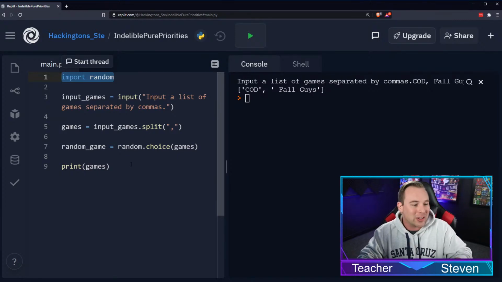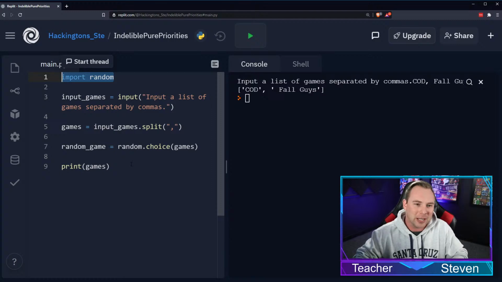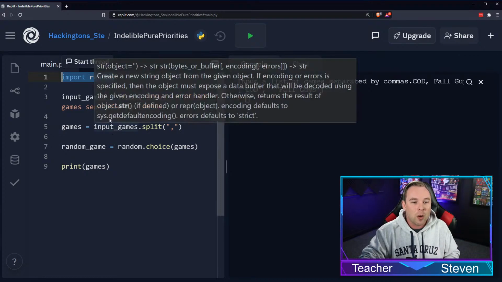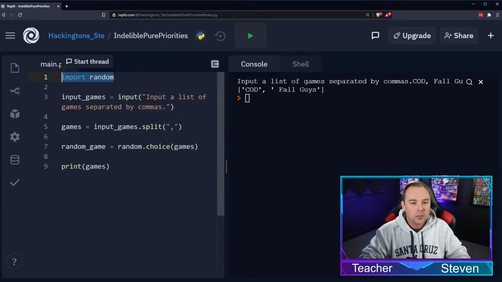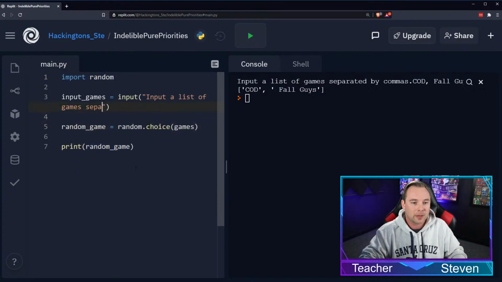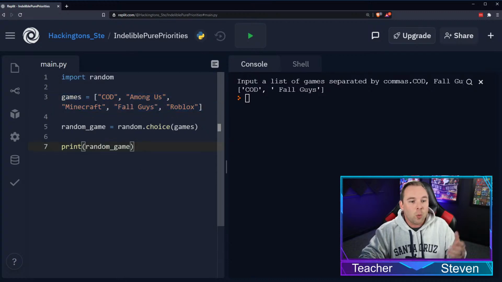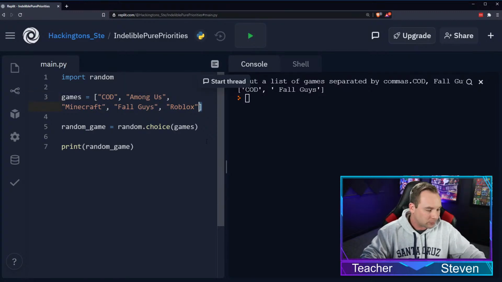So the other question that I see often, I actually don't see it in the chat right now, but if you wanted to ask it, is what is the difference when we created that list when we were using square brackets? So let's actually back up a little bit here. So when we created this list, we had these square brackets.